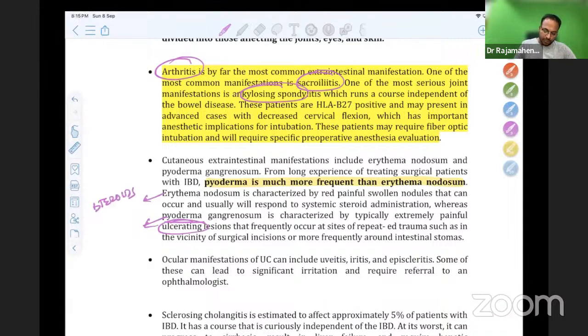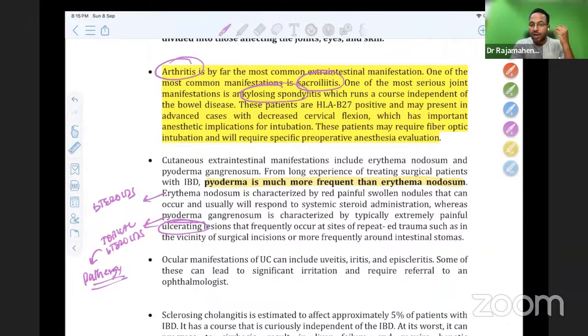Especially for pyoderma gangrenosum, you can even give topical steroids. Don't do any procedure on pyoderma gangrenosum. If you debride, it will grow further. That is called as what phenomenon? Pathergy. More growth of the pyoderma gangrenosum on trauma is called pathergy. Okay, you should not do anything on that.